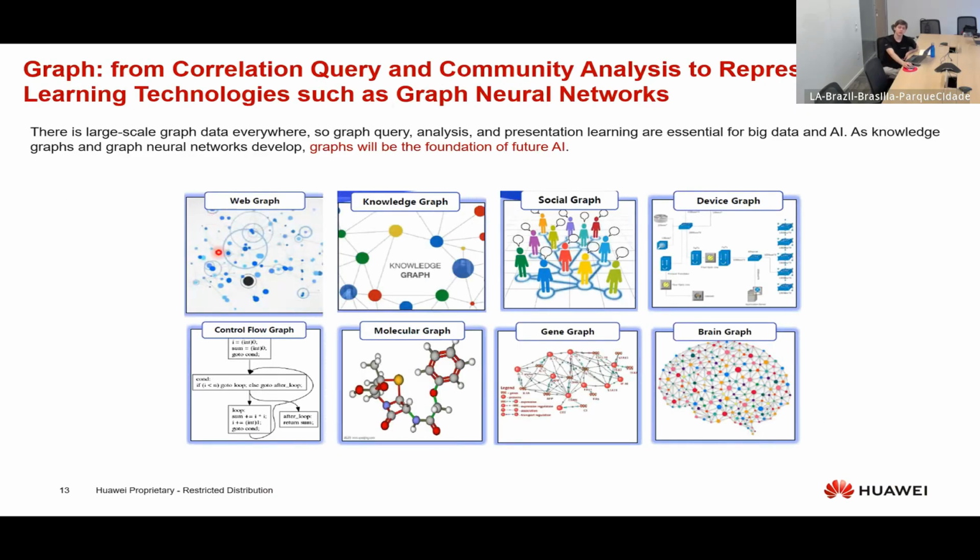And we're passing through an evolution of graph. It's not only for correlational query and community analysis anymore. Graphs will be the foundation of future AI because, for example, we can use a graph with vectors, which is really good for embedding, and we can apply this to machine learning models. I'm going to talk about this later in the presentation. But here we can see that we have knowledge graph, gene graph, device graph. They're all very important in AI scenarios.